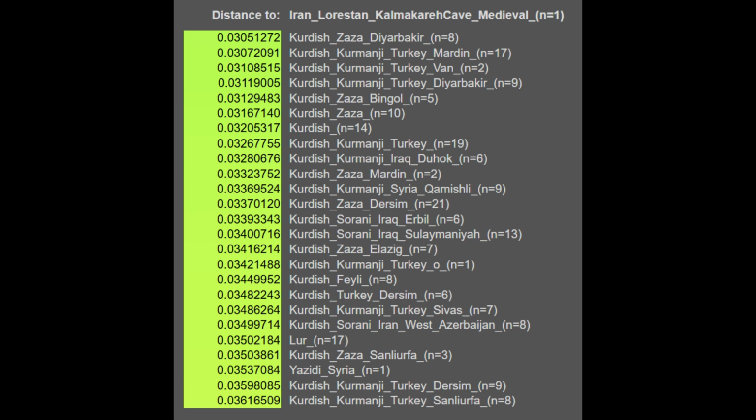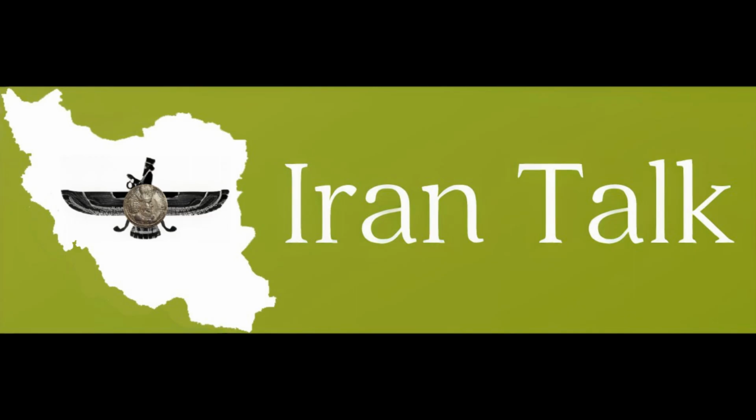Thus, what is evident from the distances for both the Ganj Dareh as well as the Kalmakhari cave medieval sample sets is that they're very close to contemporary populations from the regions in which they were found. Before I conclude, I'd like to present the autosomal ancestral results for contemporary Iranians based on the same Neolithic calculator that was previously used in this analysis.